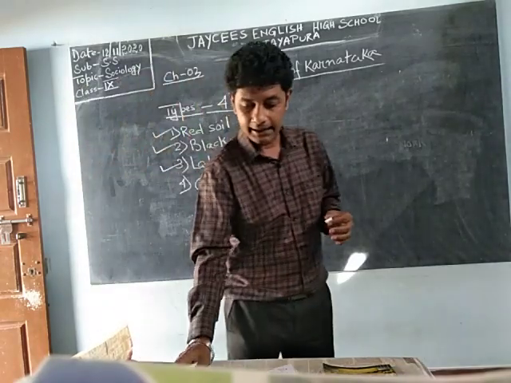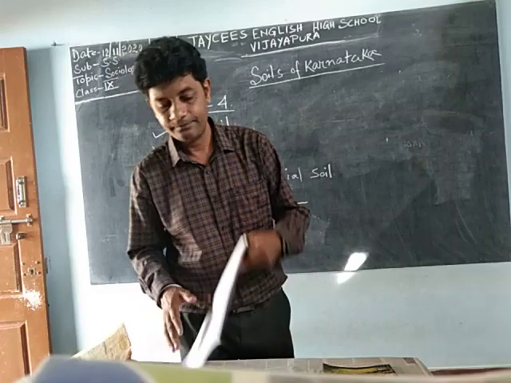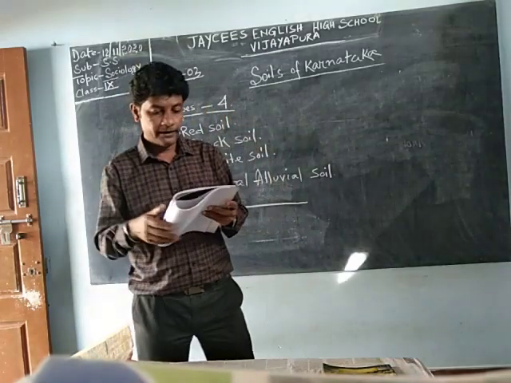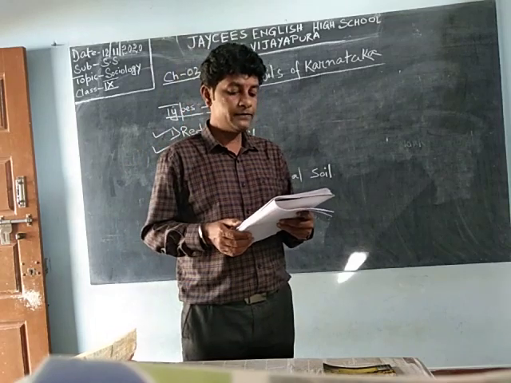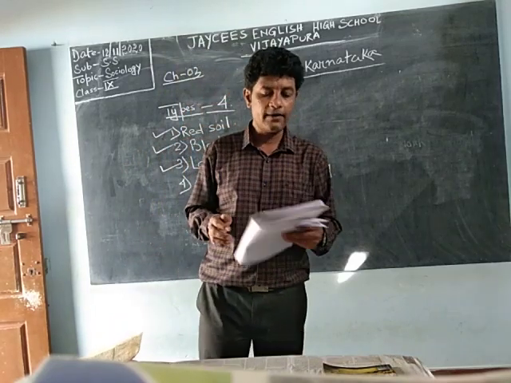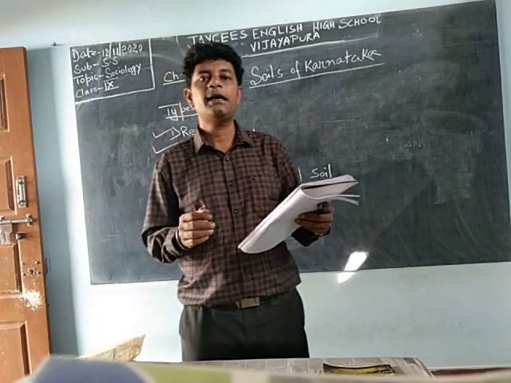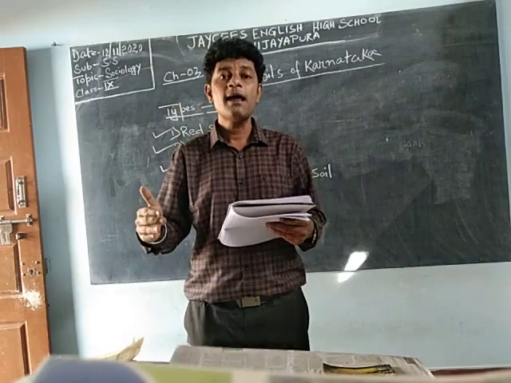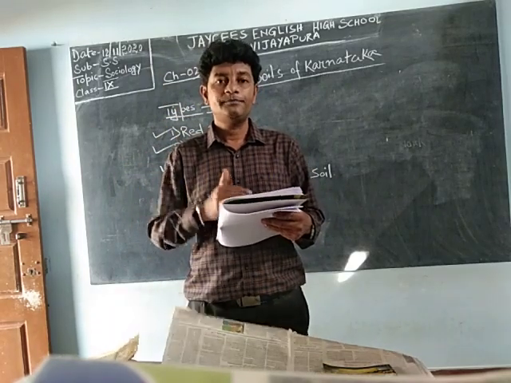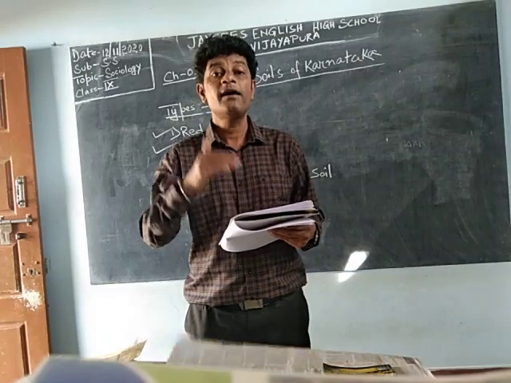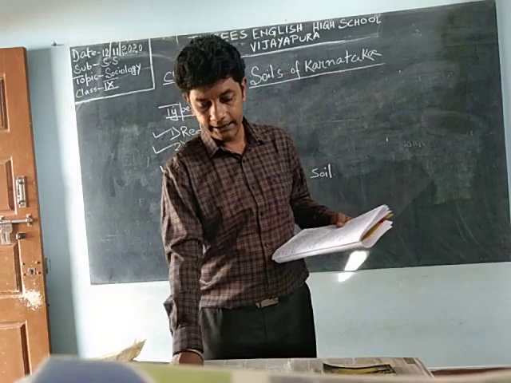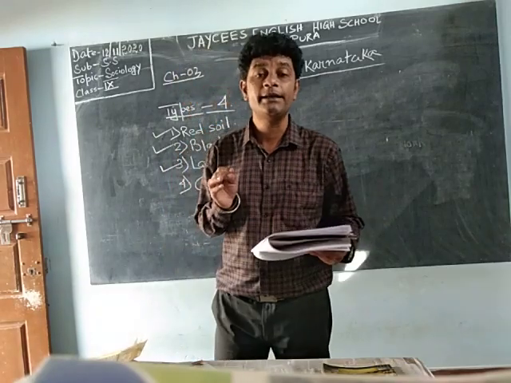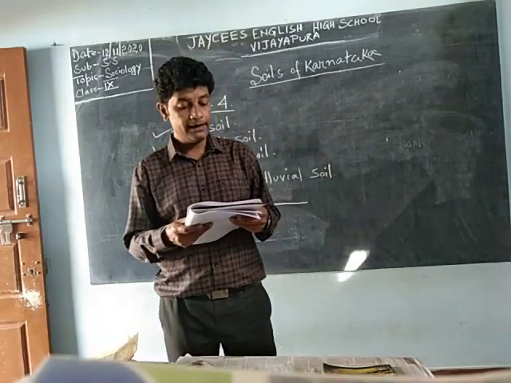What is this laterite soil? This type of soil is found in areas which receive heavy rainfall and have high temperature. The places in Karnataka which receive high rainfall and high temperature, there we will get this laterite soil.